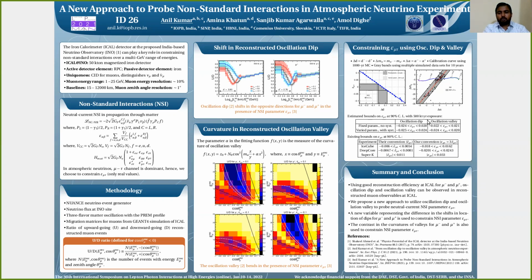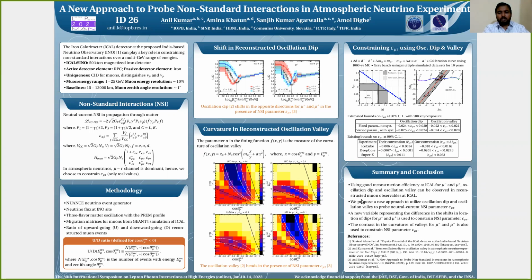In this table, we show the results from the oscillation dip approach and the oscillation valley approach for both the cases, fixed parameter and varied parameter. We can see that we obtain about 2% bounds on epsilon mu tau. The existing bounds from IceCube and DeepCore are also about 2% in our convention, and the results from Super-K are about 3%. So we can see that our results are comparable to what is obtained using IceCube and Super-K.